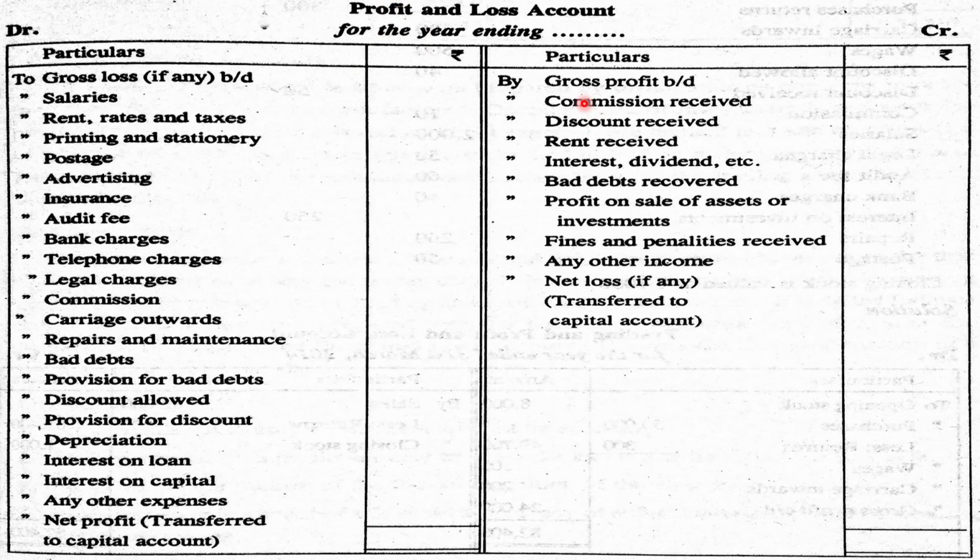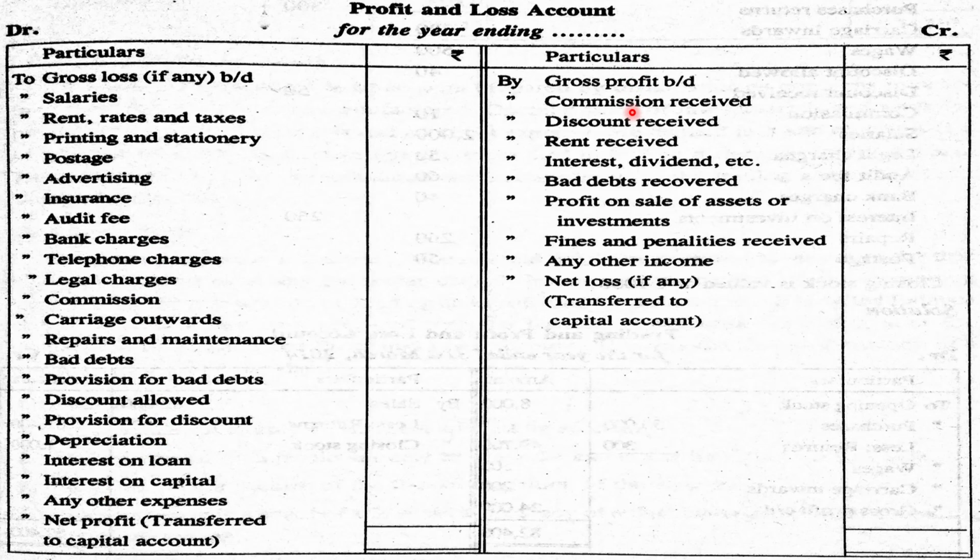So it starts with gross profit. Gross profit is on the credit side or gross loss is on the debit side. Then all expenses and losses are shown on the debit side: salary, rent, postage, advertising, that is, all operating expenses and losses. Bad debt. Bad debt is a loss. That is, bad debt means any irrecoverable portion of sundry debtors. So all losses and expenses, legal charges, commission, repairs and maintenance, interest on loan, interest on capital, all these are expenses for the business. These expenses and losses are debited.